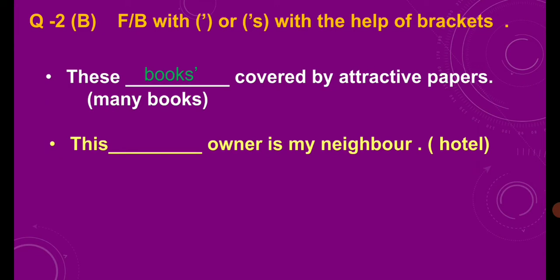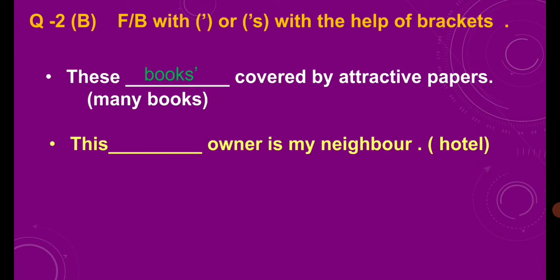This dash owner is my neighbor. Again I am taking some tricky words. Some as THESE, these represent the plural form. If you don't understand many books are there, then what can we write in the answer? Then you just focus on the words given before the blank, which is these. Now you can understand that THESE represents the plural form, same as THIS represents the singular form.